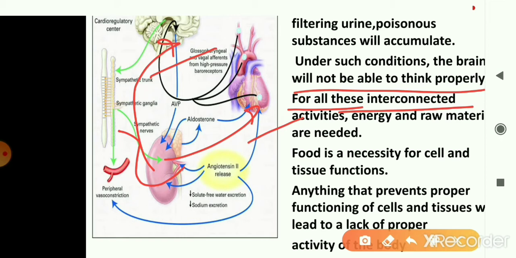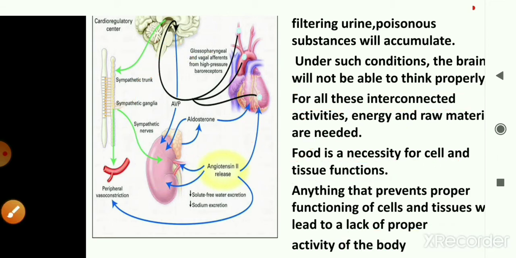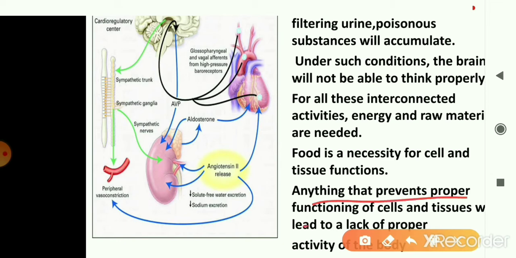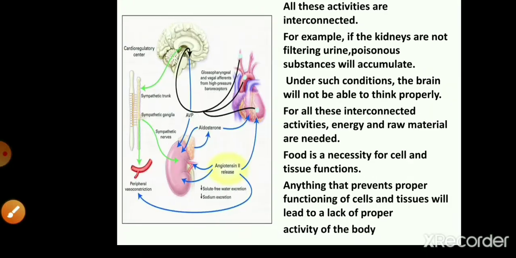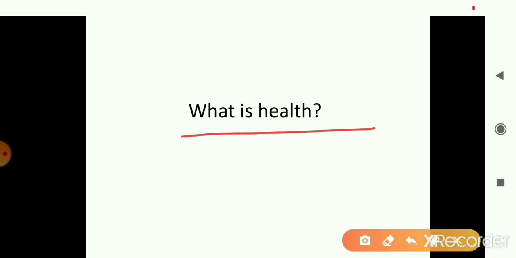To ensure that all the different organs and organ systems are working properly, so that the body works properly, one requires energy, and this energy is obtained from the raw material, that is, food. Hence it is very important to have a proper diet. Food is needed to ensure that the cells, tissues, organs, and organ systems function properly. But if the organs, organ systems, or cells do not work properly, this may affect health directly.